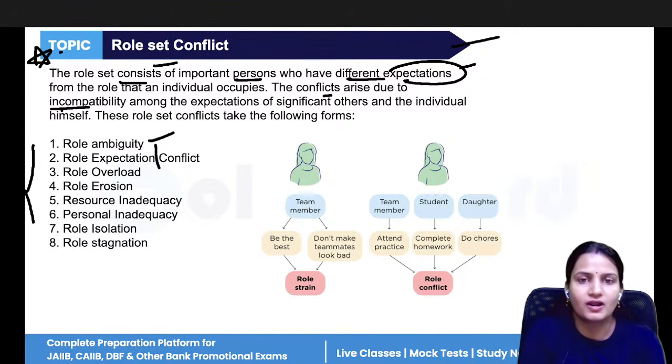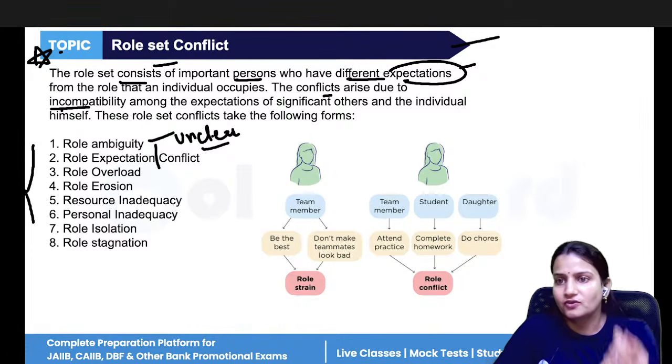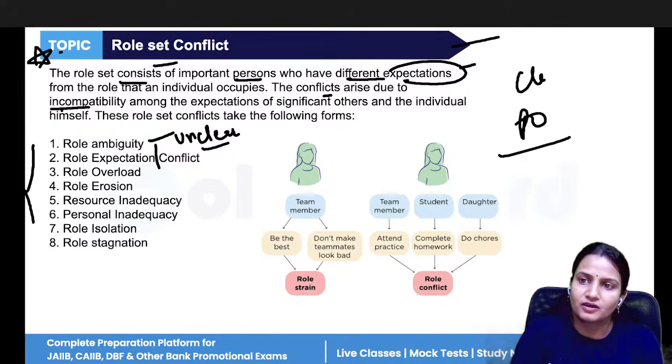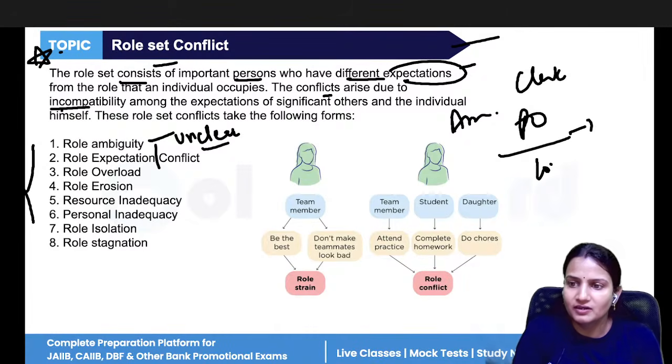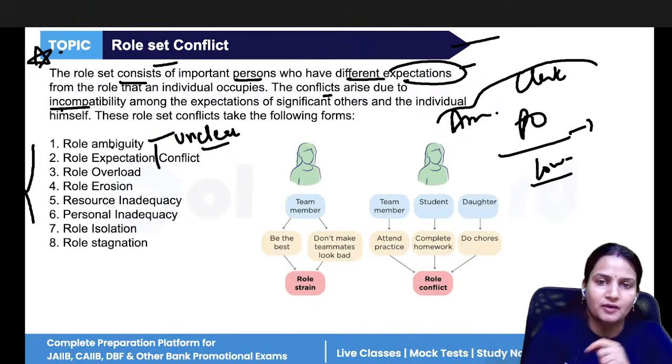The first is role ambiguity. Role ambiguity means when your role is unclear. Like you are appointed in the bank as a probationary officer, but you are given the work of a clerk also, you are given the work of an associate manager also, you are given the work of a very low level person. When you don't know about your role clearly, when your role is not clearly defined, and a lot of work is given to you, that is known as role ambiguity.